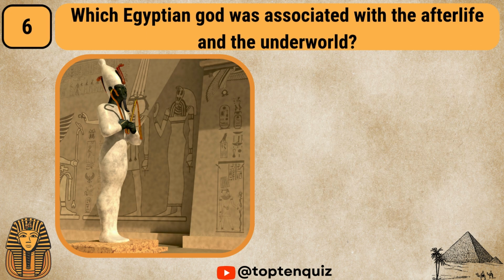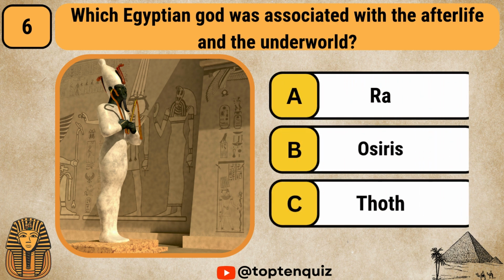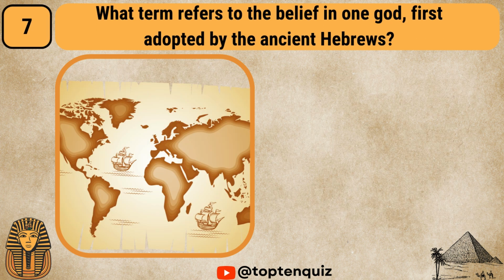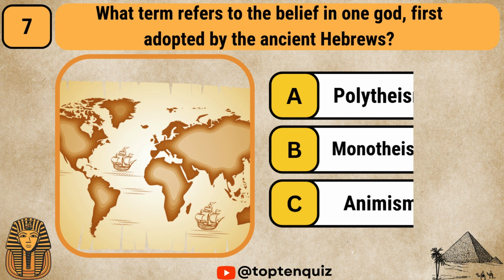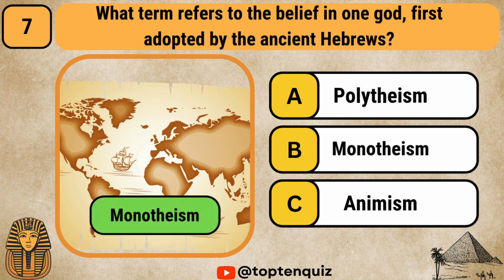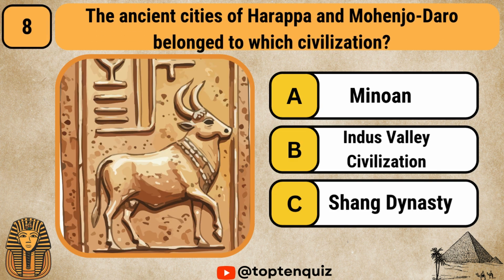Which Egyptian god was associated with the afterlife and the underworld? Ra, Osiris, Thoth. The answer is Osiris. What term refers to the belief in one god first adopted by the ancient Hebrews? Polytheism, monotheism, animism. It's monotheism.